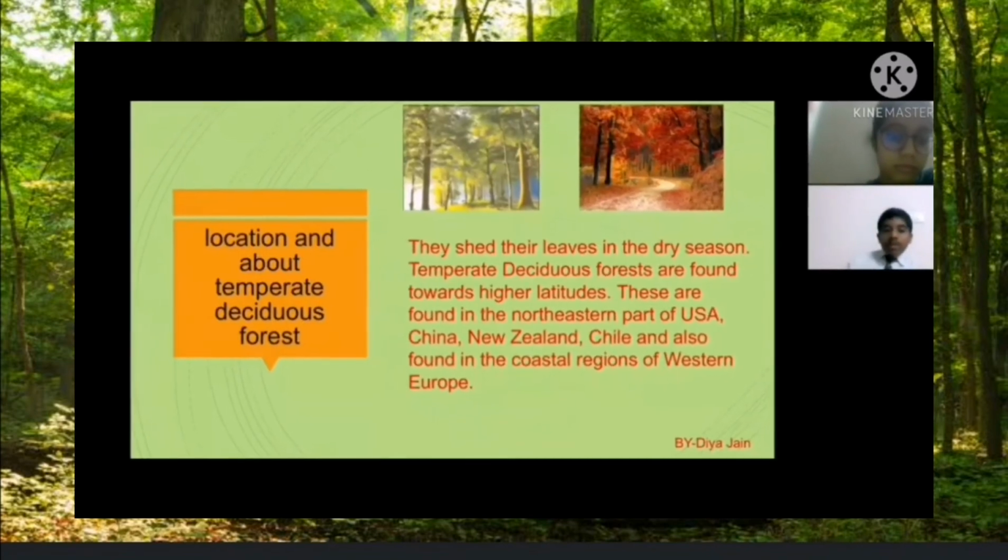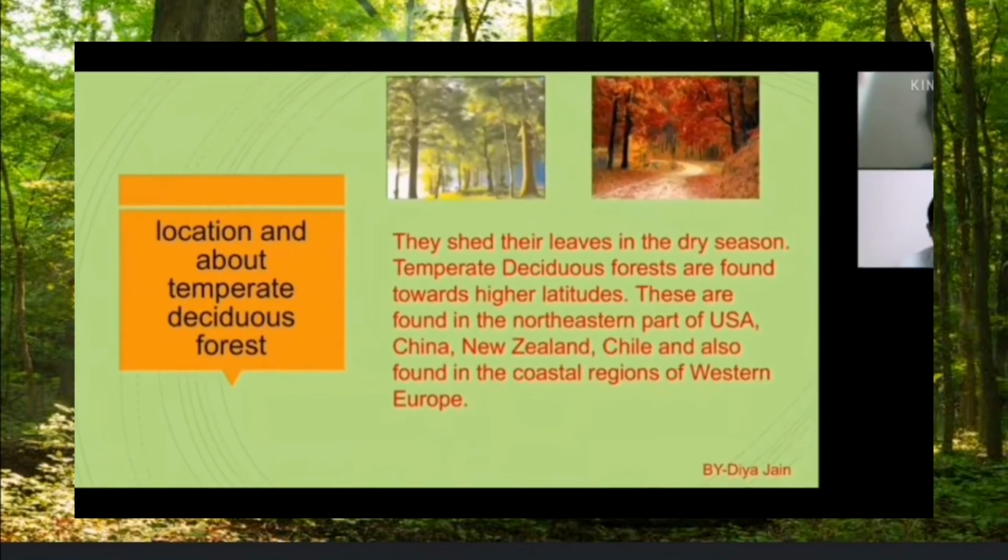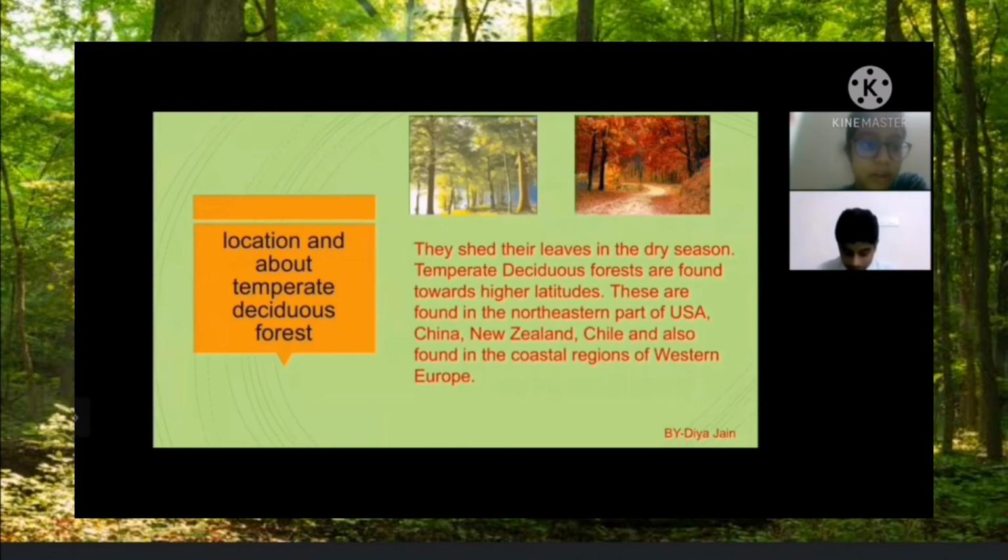Now it's the chance of Diya Jain. Namaskar, my name is Diya Jain. Today my topic is location and about the temperate deciduous forest. They shed their leaves in the dry season, and the temperate deciduous forests are found towards high latitudes. These are found in the northeastern part of the USA, China, New Zealand, Chile, and also in the coastal region of Western Europe.